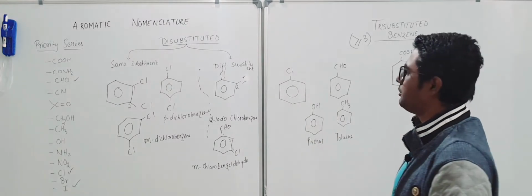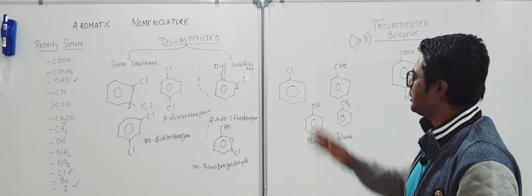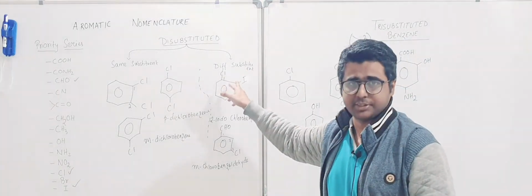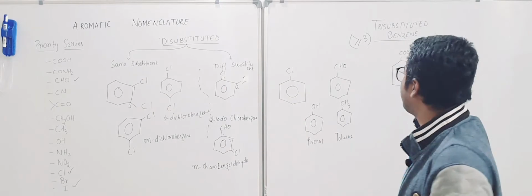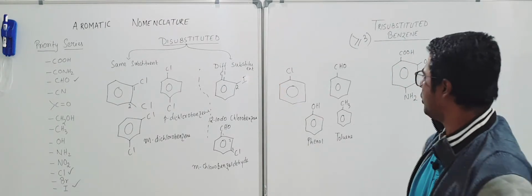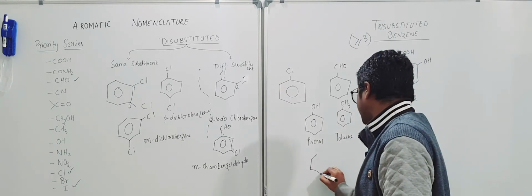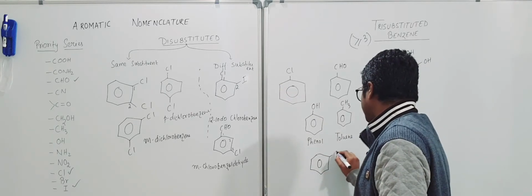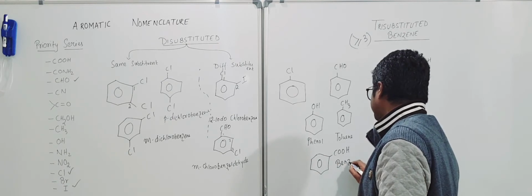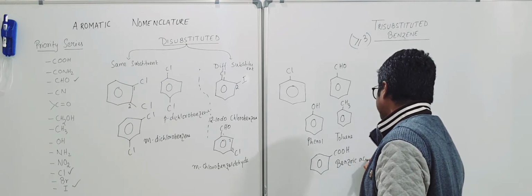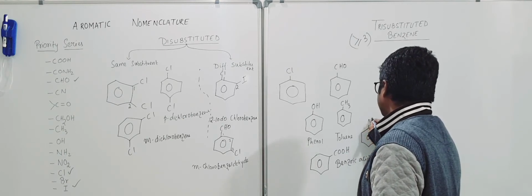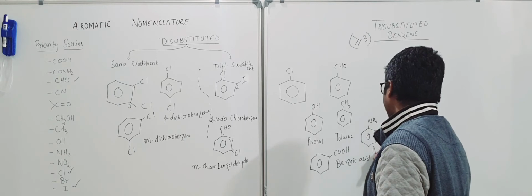Here you have to follow some steps. First step is the same as we have done in disubstituted with different substituents. We first find out which one lies highest in the priority series. We can see COOH. A compound like this with COOH we call benzoic acid. If there is a compound like this, we call it aniline.